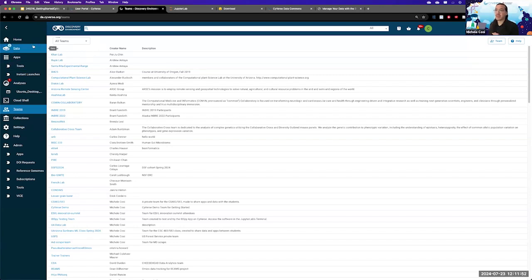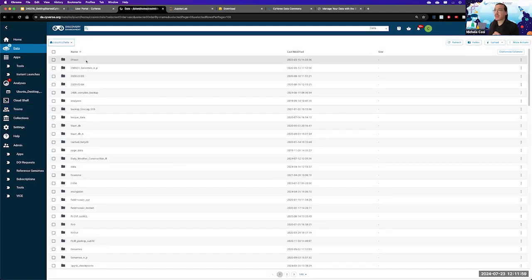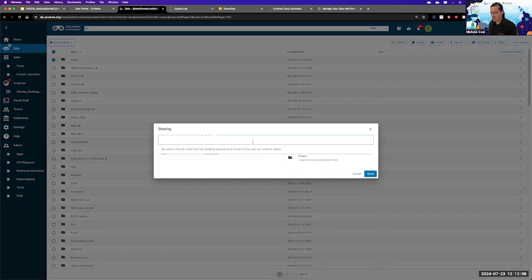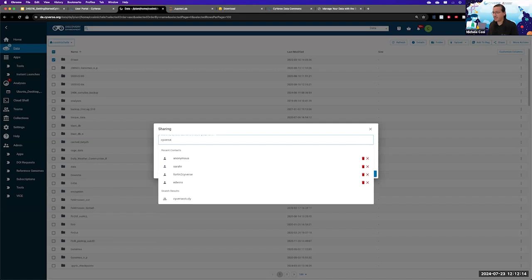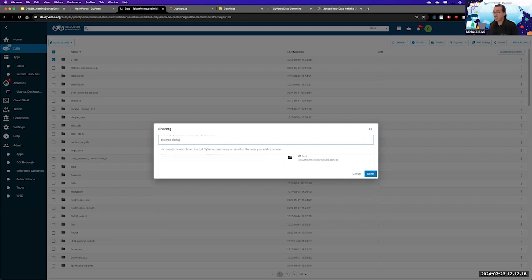And now, it's a lot easier to share something with your collaborators. You go back to data, where let's say, once again, we want to share a specific folder. So I'm going to click this one and click the share button. And here, instead of typing in all of the names one by one, I can do CyVerse demo, and it is case sensitive.